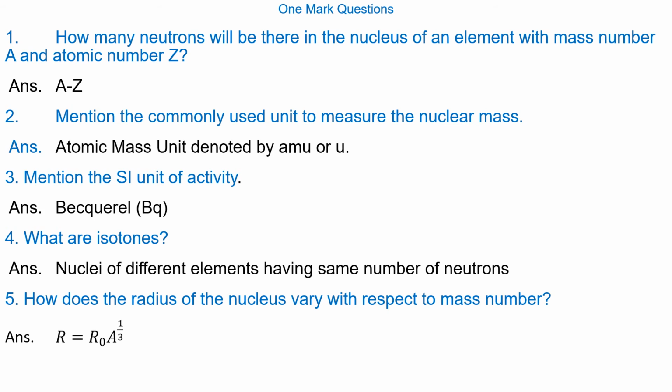Question number 5. How does the radius of nucleus vary with respect to mass number? Answer. The relationship is given by radius R is equal to R naught into A to the power of 1 by 3.